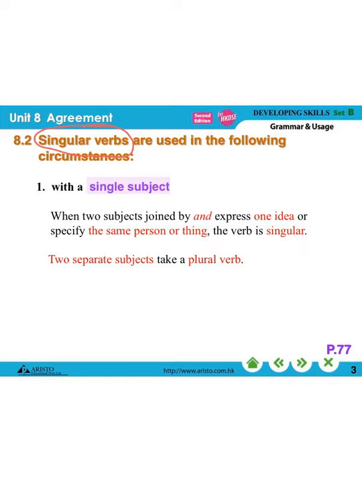So when two subjects are joined by "and," if they are just expressing one idea, or if we are talking about the same person or same thing, the verb is singular. However, if the two subjects are separate subjects, we have to use a plural verb.